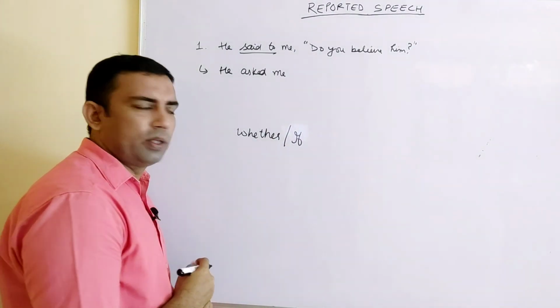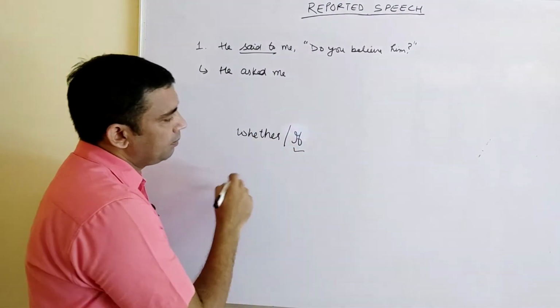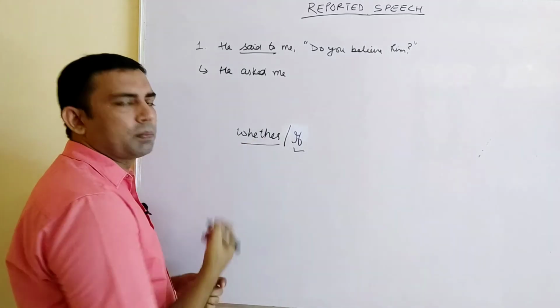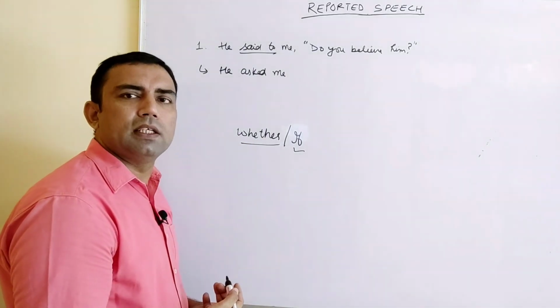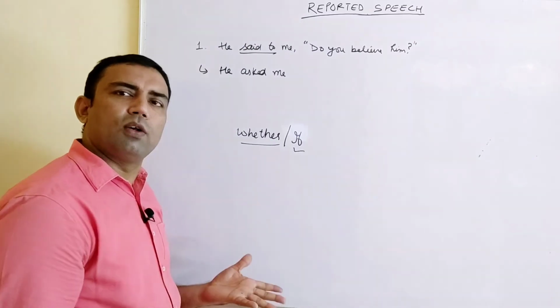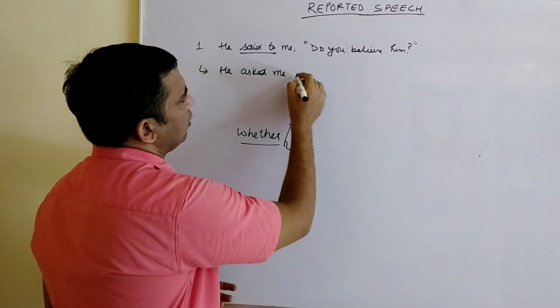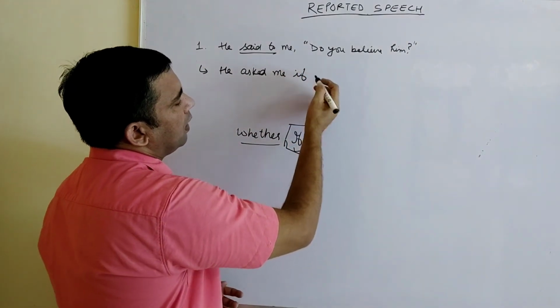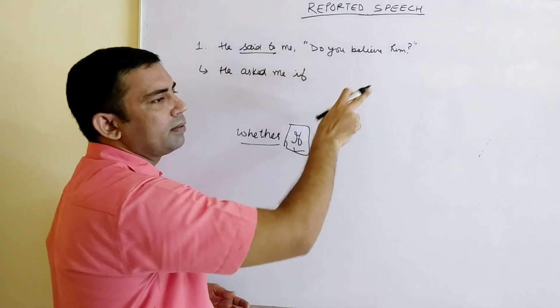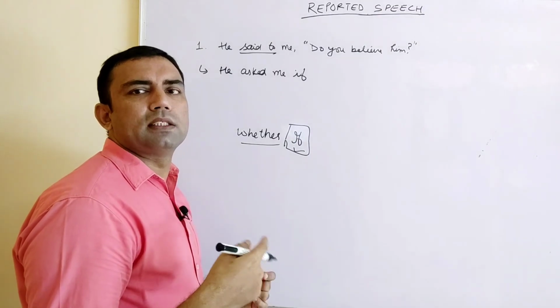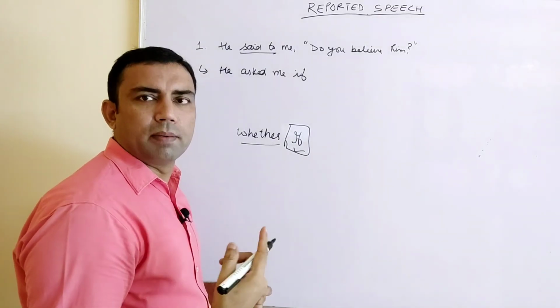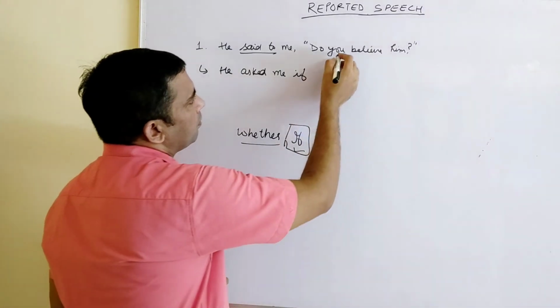But I will suggest you use "if" here, because sometimes you get confused with the spelling of whether, and then the meaning is going to change. So to avoid all the confusion, be sure that you are using if. Now see one thing, this interrogative is here. We are supposed to make this interrogative into an affirmative sentence. How is that possible?